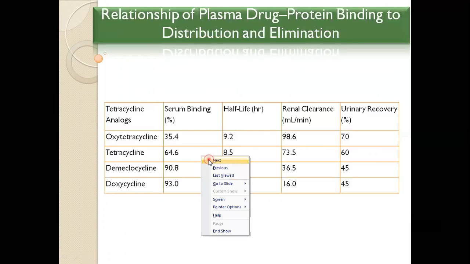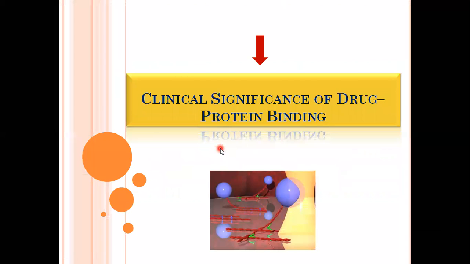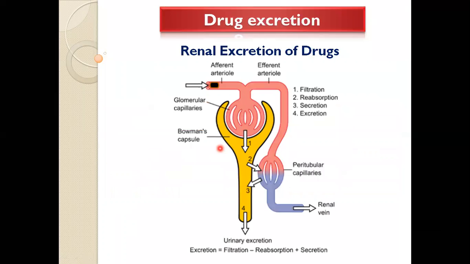Now we see the clinical significance of drug protein binding. Mainly the free form of the drug that is present in blood goes into the kidney with the help of blood. The free form will be taken into the kidney. Here are 4 processes that are mainly seen in renal excretion: filtration, reabsorption, secretion, and excretion.